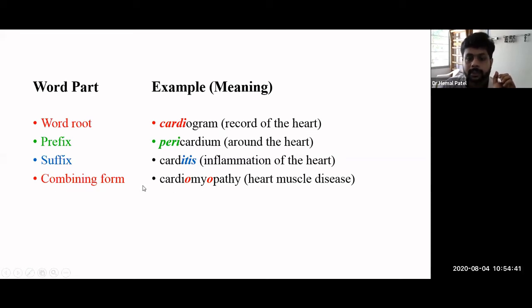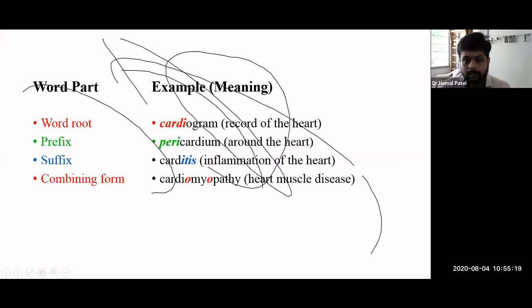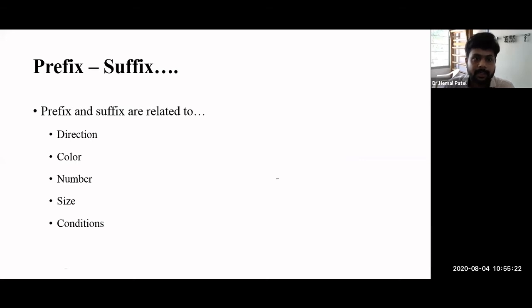And the combining form here, if you see cardiomyopathy, pathy, which we consider as a suffix, means a disease related to the heart muscles. Myo means muscles, cardio we already know is heart. Cardiomyopathy, a disease related to the heart muscles. And again we use the O, that is a combining form according to the grammar, but here we didn't use another vowel because that is already a non-vowel thing. So that is very important to understand. Suffix and the prefix.